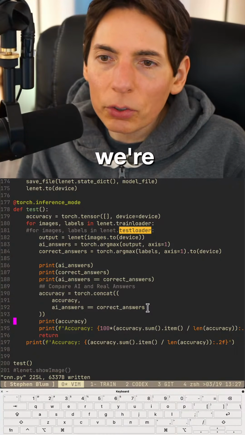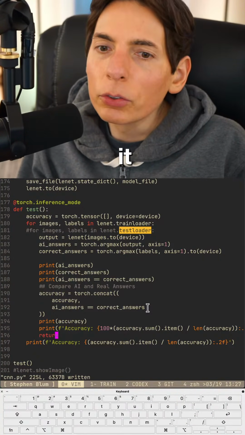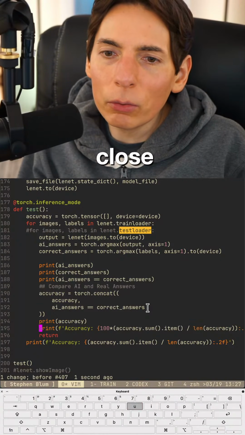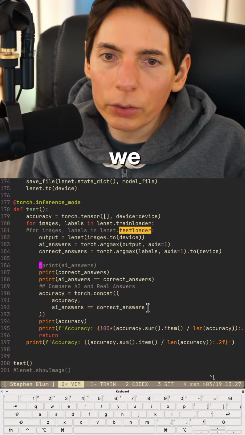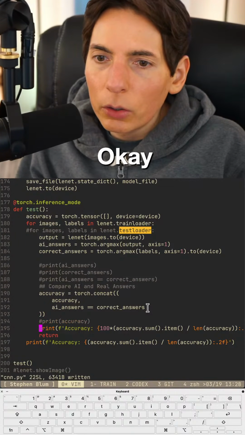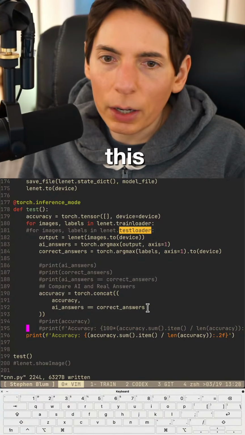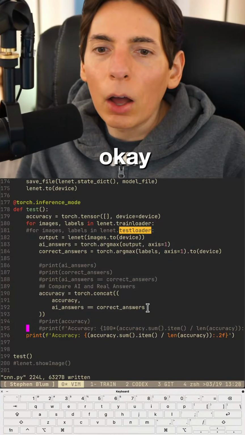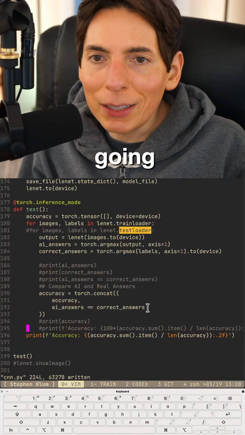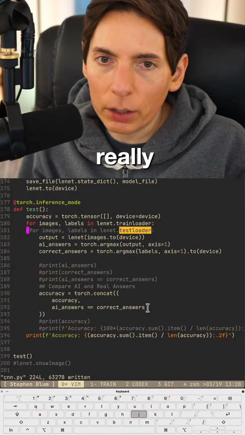Now we're going to test it across all the data. We'll do all the data, 100% of it. So let's try it. Close it. We gotta close all these things real quick. Okay. We could do per. We're not going to do per. We're gonna try this. How big is it going to be? This might take a really long time.